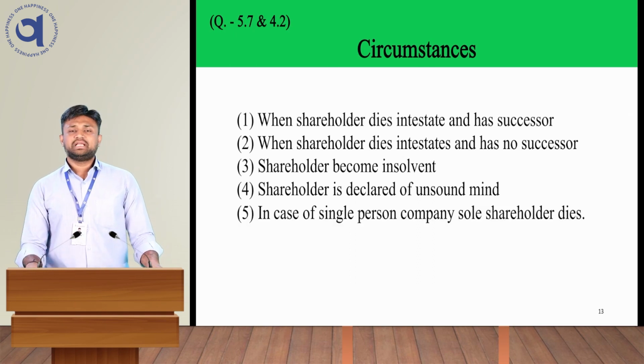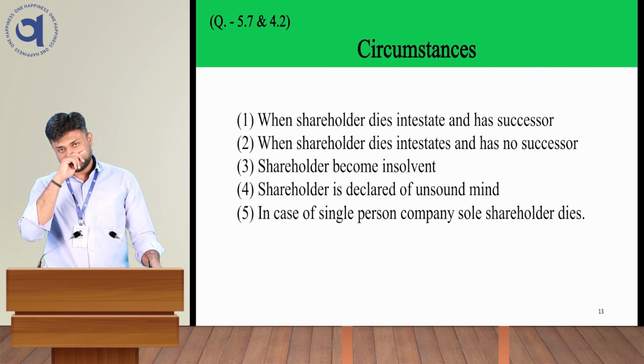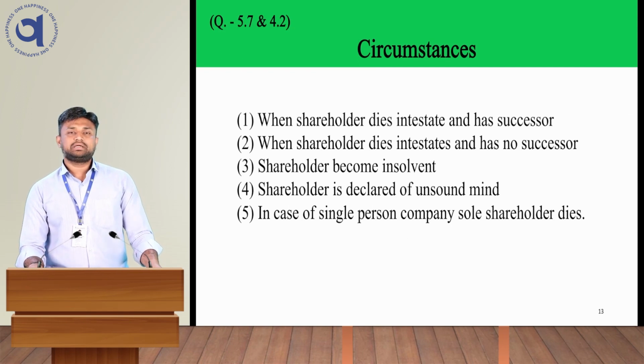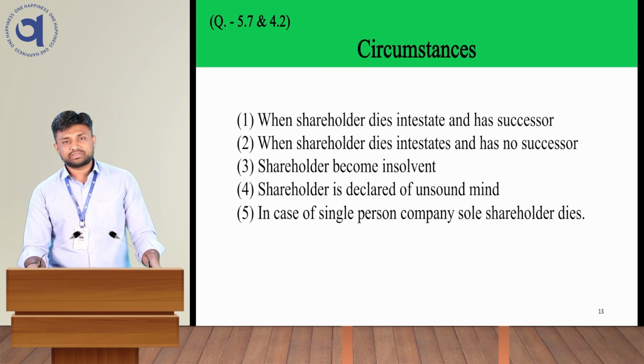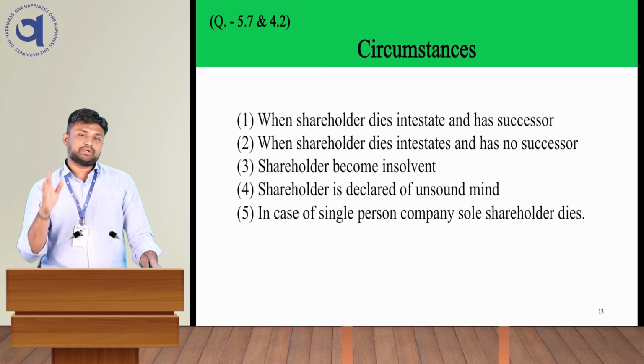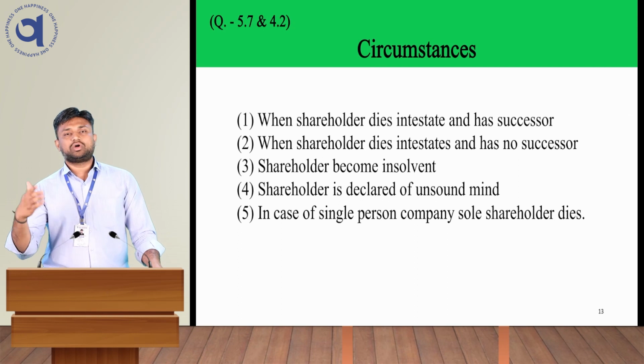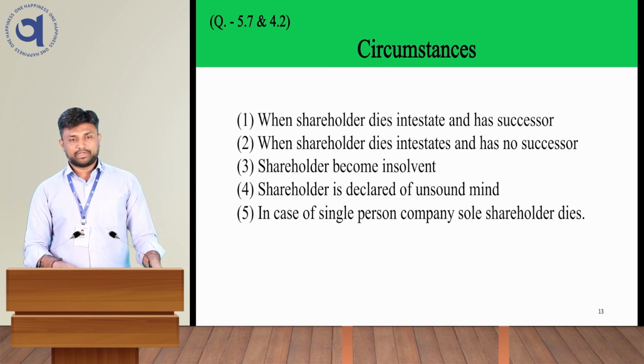Another condition is in case of a single person company, the shareholder dies. Now in the present condition this kind of company has no existence, but if a single person company's only person dies, the family member or the son or daughter will become the shareholder.